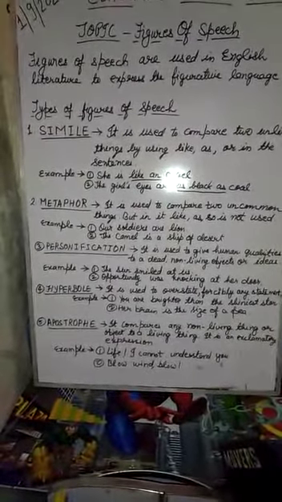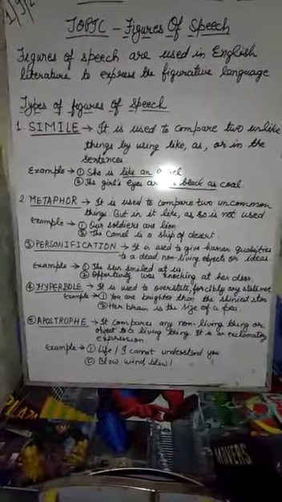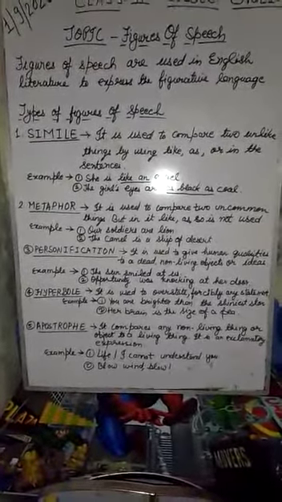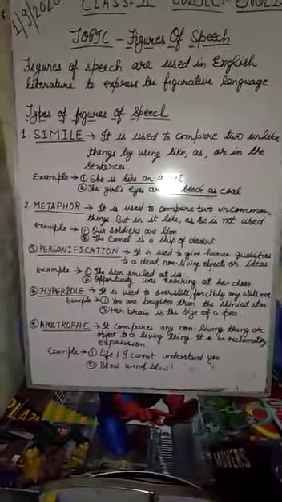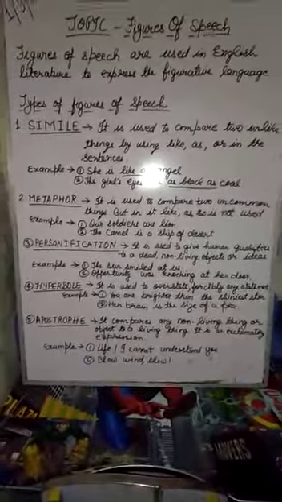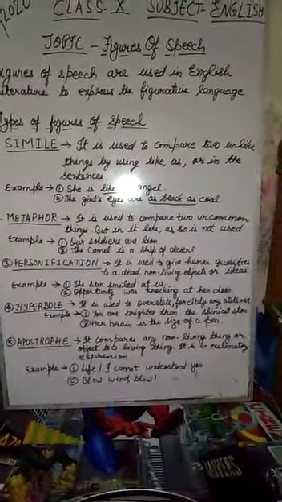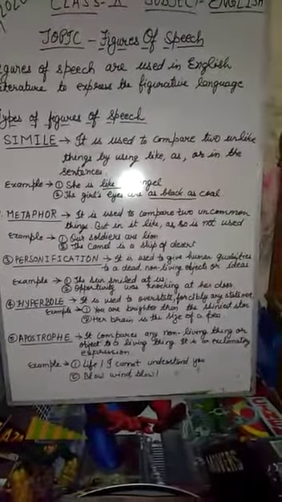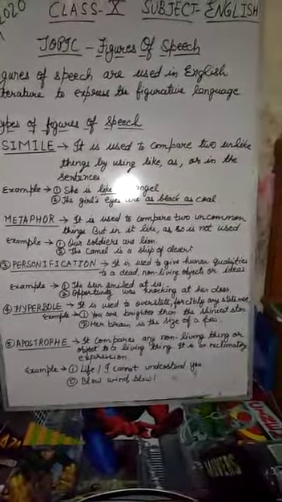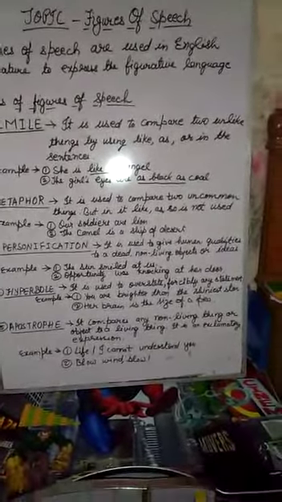Next is hyperbole. What is hyperbole? It is used to overstate or forcibly state any statement. It is used to show something forcibly, like you are brighter than the shiniest star. Actually, you are not a star, but your beauty and your work are so bright that you are compared to a star.